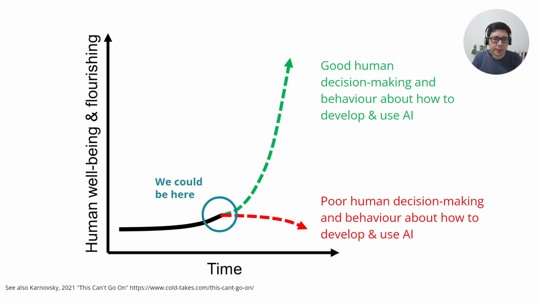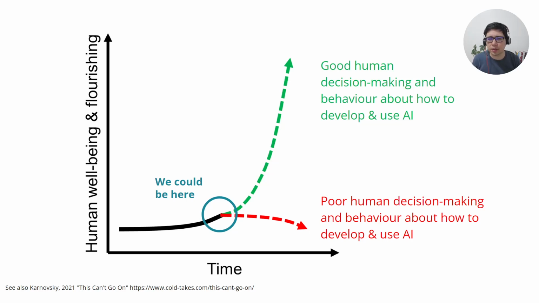There's reason to believe that we could be at a quite important inflection point in these trajectories. And as an applied behavioral scientist, I think it really comes down to human decision making and human behavior about how we develop and use these systems that is going to shift us from one trajectory to another, in terms of whether we massively increase human well-being and flourishing, or we massively decrease human well-being and flourishing and even go extinct.